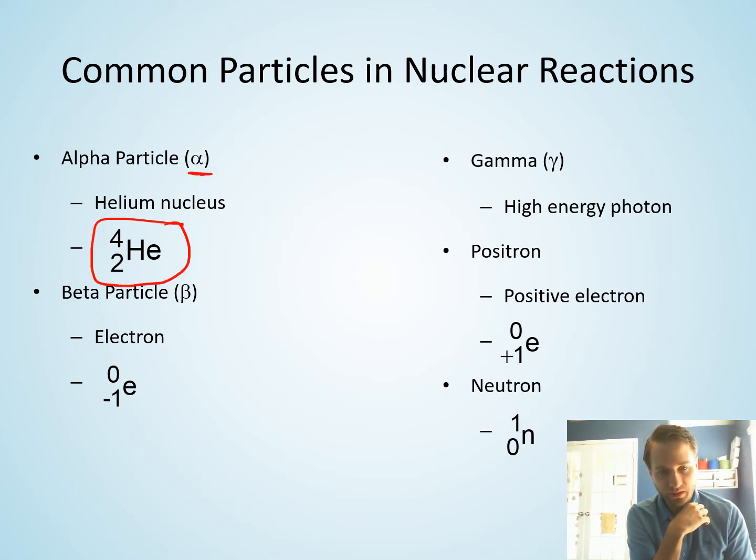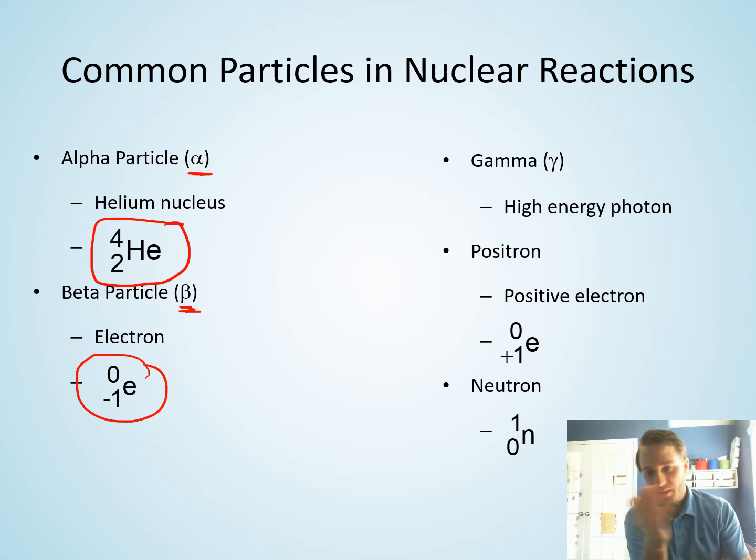So that is a type of radiation. When things decay, they can emit a helium nucleus. There's beta particle decay, given by the symbol beta, and that's the emission of an electron. So an electron is a beta particle, called the same thing here. Then there's neutron decay, where you emit a neutron.